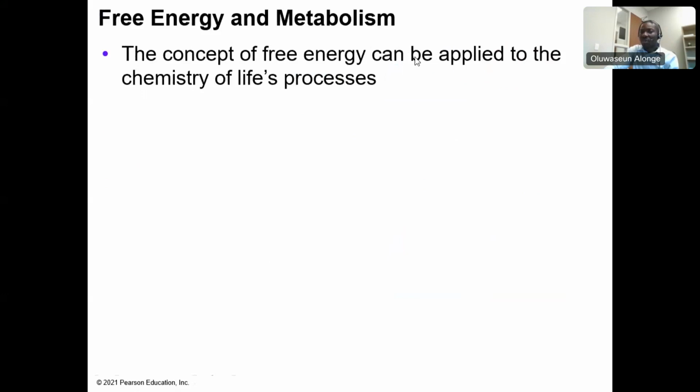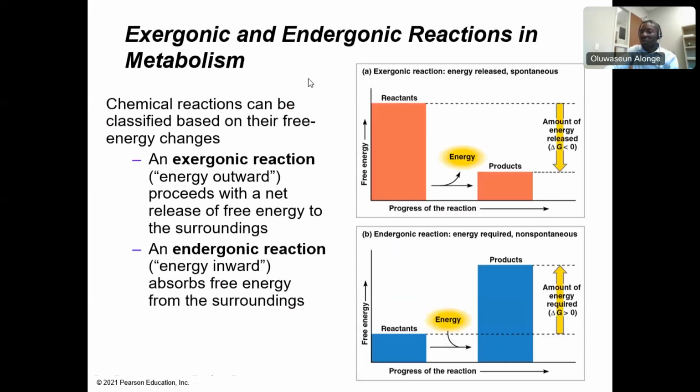Let's go. The concept of free energy can be applied to the chemistry of life processes. Now, this is what we are actually talking about, and it's going to make sense to you at this point. There is a reaction that we call exergonic reaction. From the word exergonic, think of the word exit. I'm bringing the whole process I've been talking about into perspective.